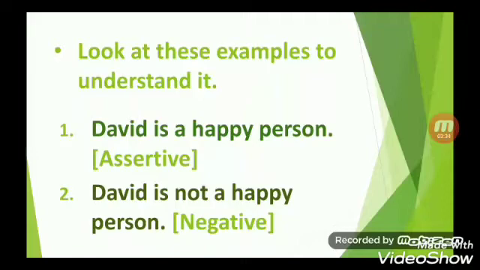Whereas the second sentence, David is not a happy person, is a negative sentence as it has not in it. Okay. Children, always remember that whenever words like no or not are used in a sentence, it is said to be a negative sentence.